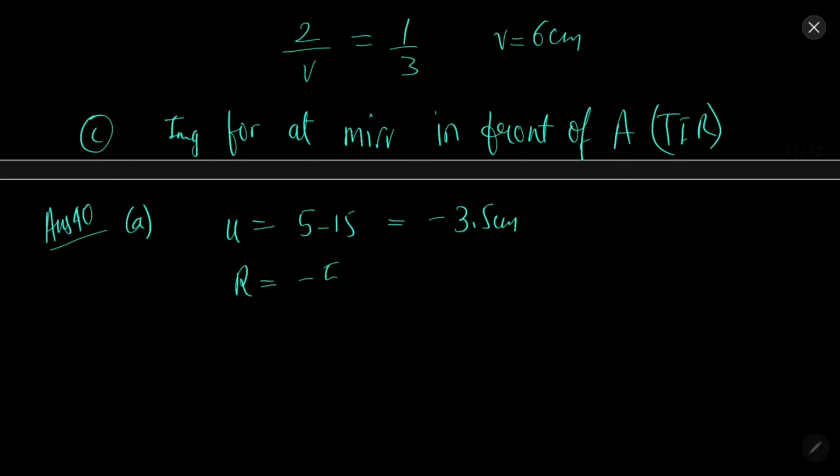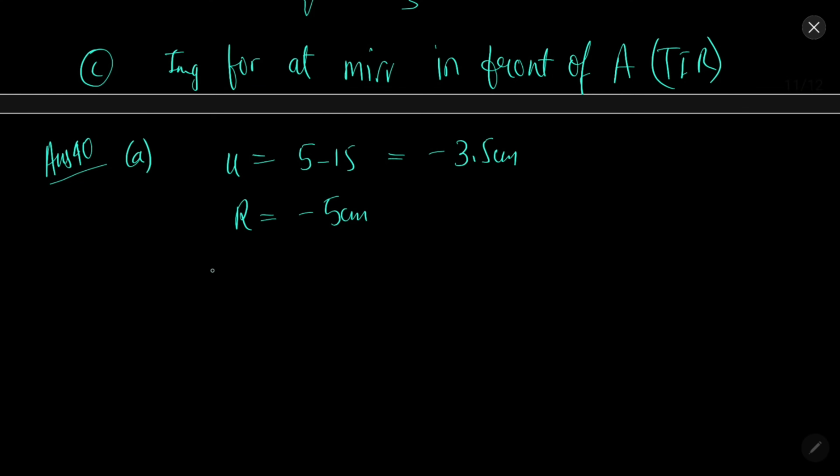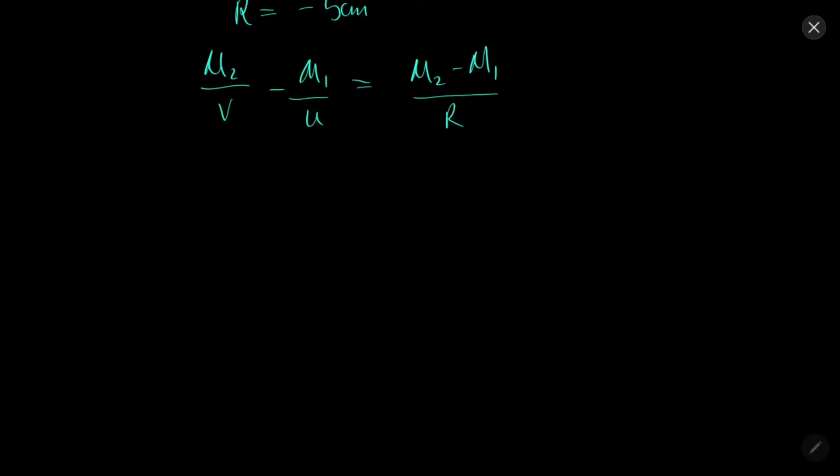R will be minus 5 centimeter. Mu 2 by v minus mu 1 by u equal to mu 2 minus mu 1 by R. So this will be used.